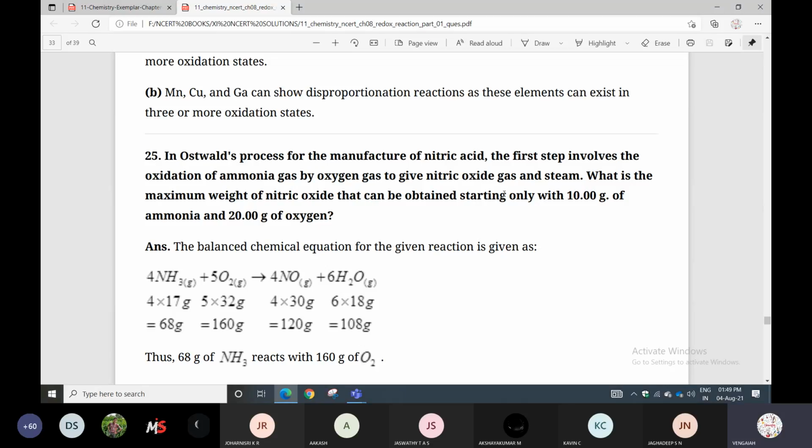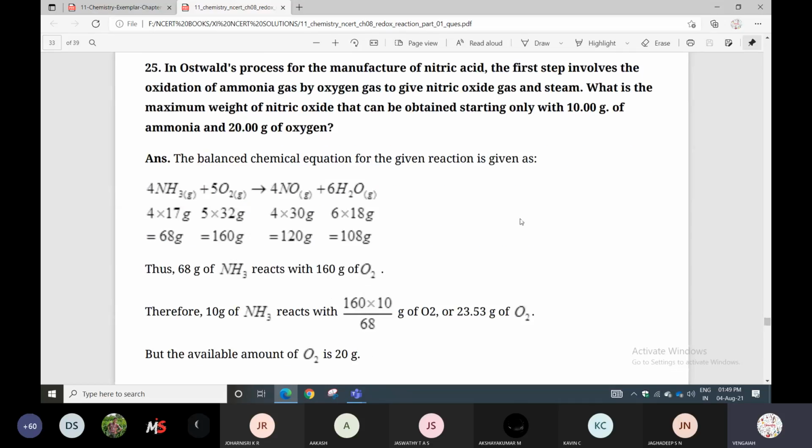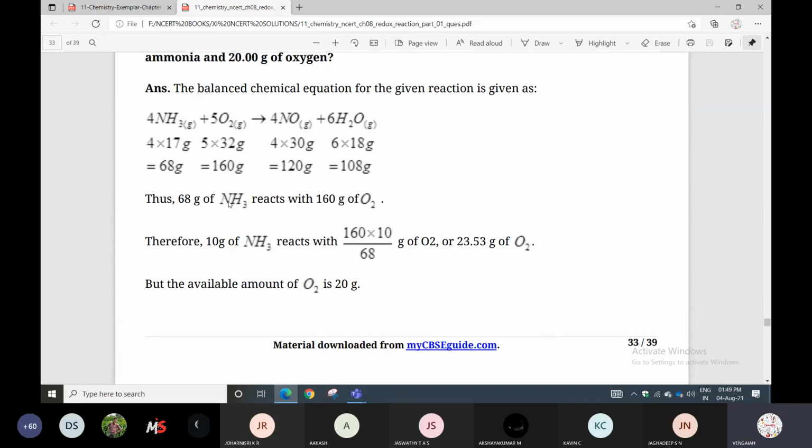Now listen, 68 grams of NH3 reacts with 160 grams of O2, as per the balanced reaction, and forms 120 grams of NO and 108 grams of water vapor.